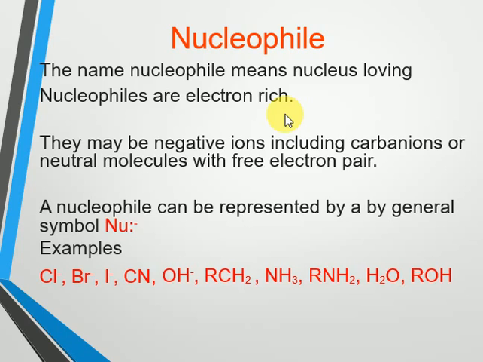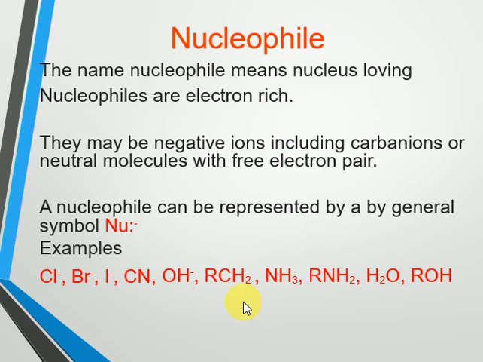towards positive charge species, and it can be represented as Nu. The examples for the nucleophiles are Cl minus, bromide, iodide ion, cyanide ion, hydroxide ion, and some molecules which have free electrons, like bases such as ammonia, amine, primary amine, water and alcohol. Because of the presence of lone pair electrons, these bases will act as nucleophiles. So nucleophiles are the substances which have high electron content and high affinity towards positively charged ions